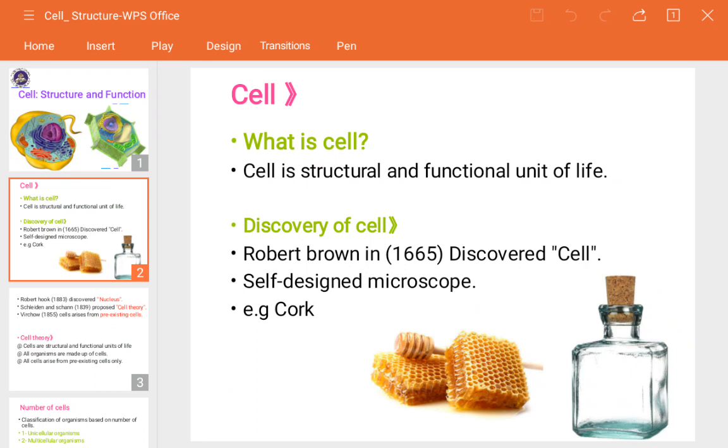Now, one more question arises here. Is it possible for a single cell to perform body functions? By a single cell, is it possible to work our body? No. Our answer is yes and no, both answers are there. Why? See, the microorganisms are made up of a single cell. Even though they have a single cell, they carry out the works together, such as uptaking food, along with excreting the waste materials.